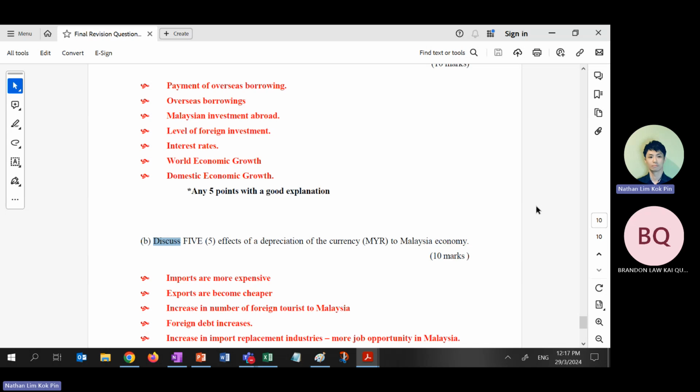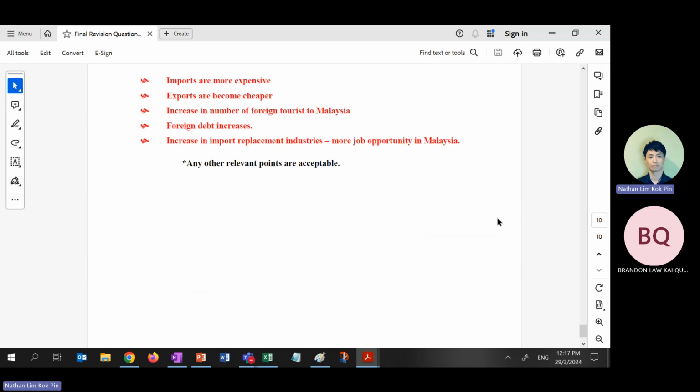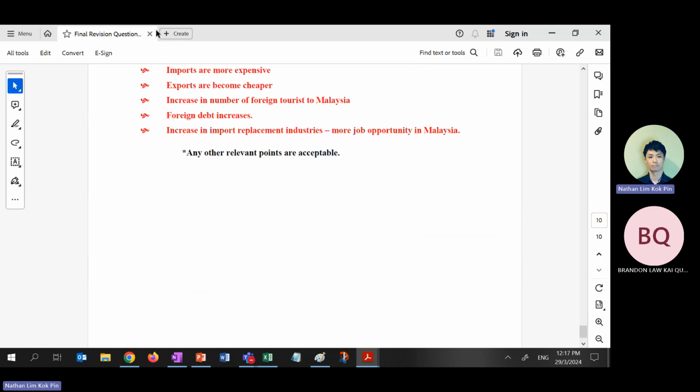Okay? Don't simply write. Even if you write everything correct, 5 positive effects, I will only give you half of the mark because you never follow the question. There's only explain and discuss in econs. Very easy, right? We don't have argue. We don't have an argument essay, not in foundation at least. We don't have analyze, we don't have argue, we don't have all these essays.